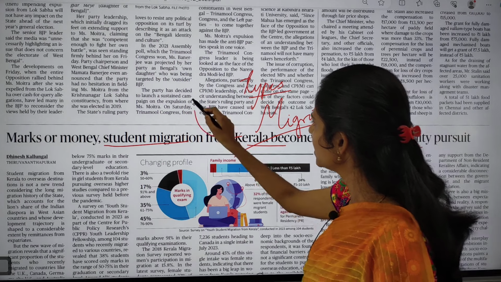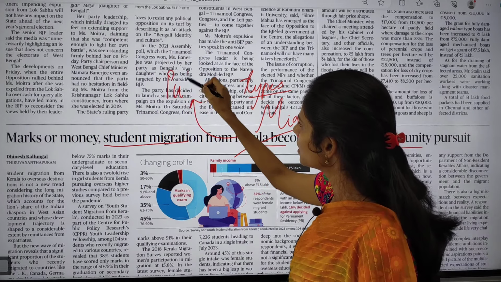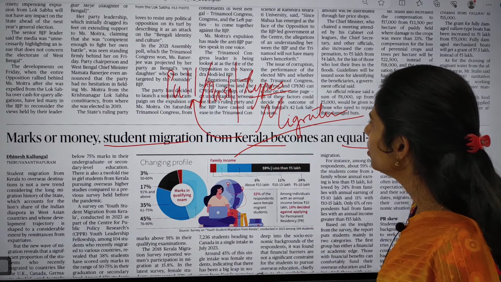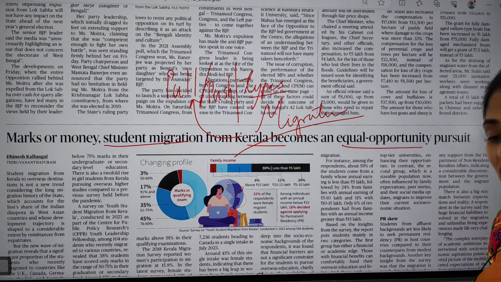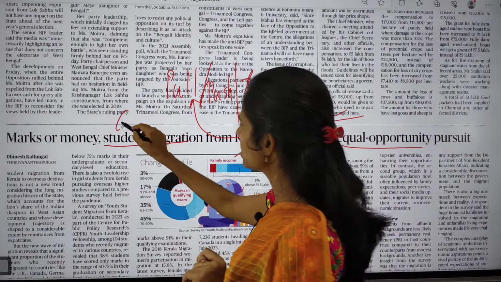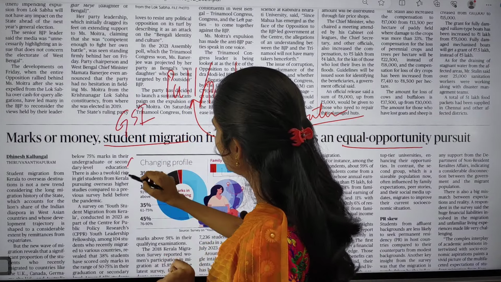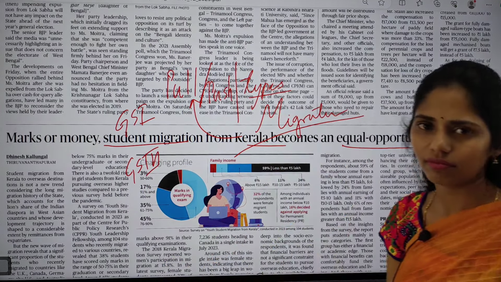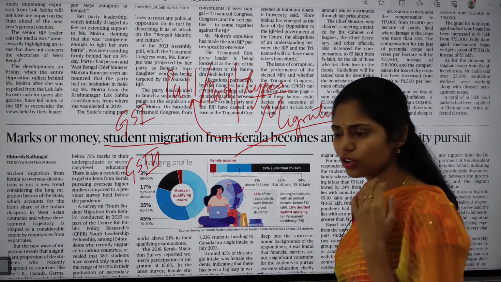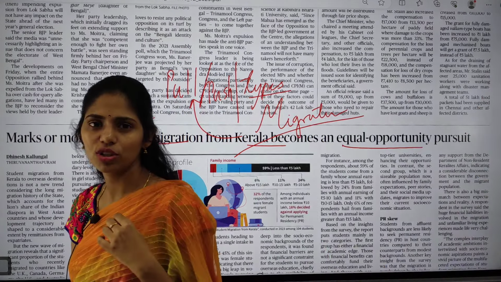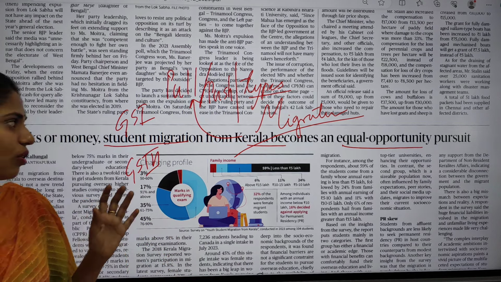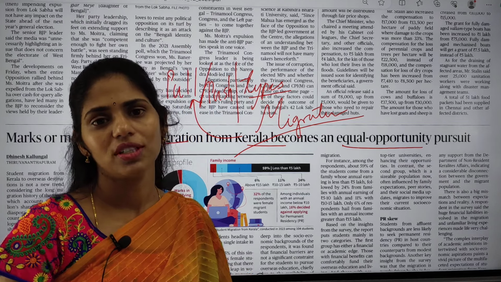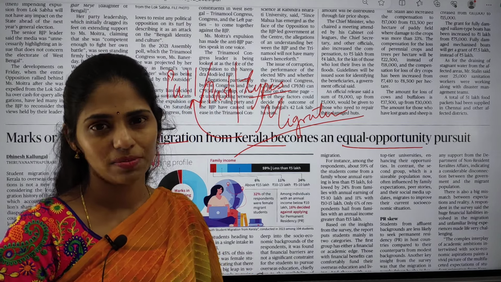And you can also see what the pull factors and the push factors are that lead to migration. This migration is a very important topic from our GS paper 1 under geography, and we also connect this topic with GS paper 3 under economy. From the GS paper 1 point of view, you will be studying economic geography. In that you will study what migration is, what the impact of migration is, what the causes are, and what the types of migration are.